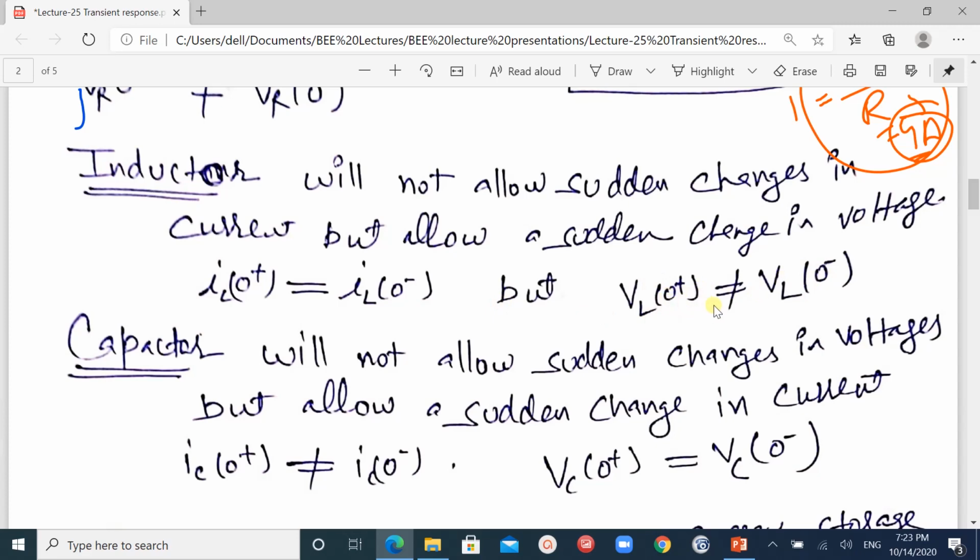Means that when we are having the button on, switch on, the currents are same. It does not give the instant response. It will take time to change the current value, but the voltage response changes instantly.